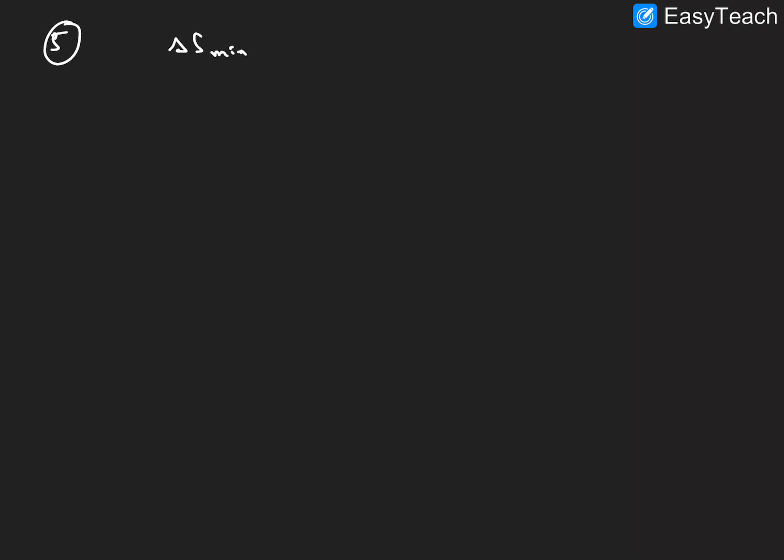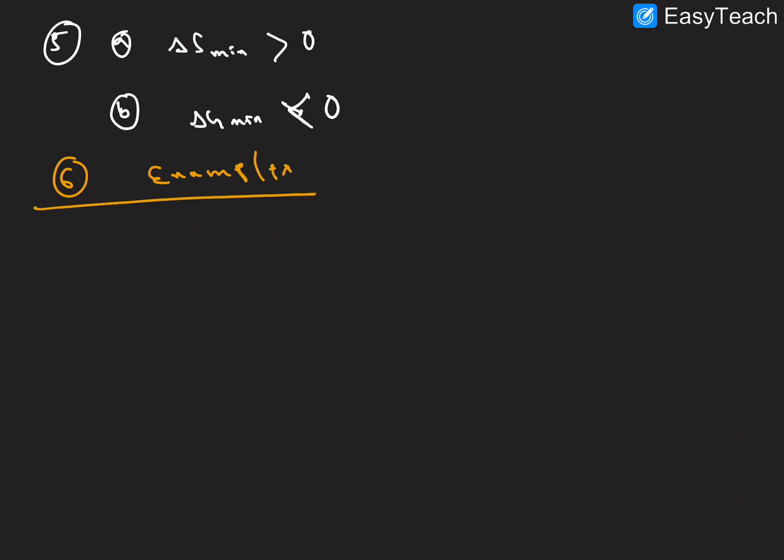Next fifth point here, delta S mixing is always greater than 0, and then sixth point here, delta G mixing is less than 0, right, negative. So next one, examples. The sixth point, examples, is very important, asked in competitive exams, right. The first example is chloroform CHCl3 plus acetone.